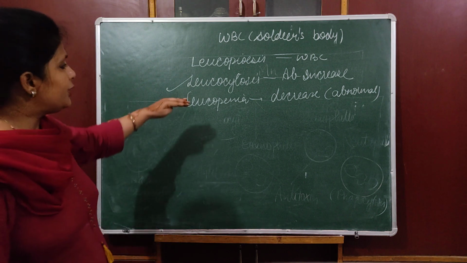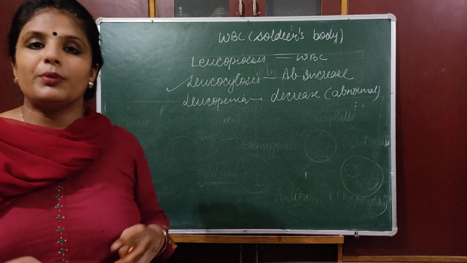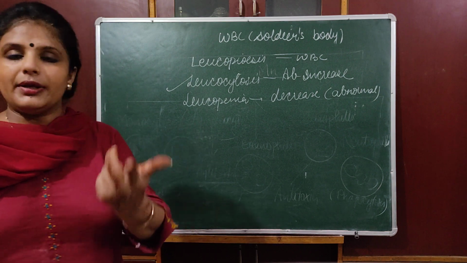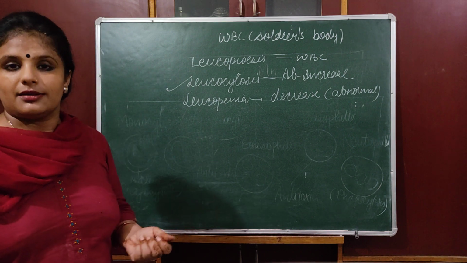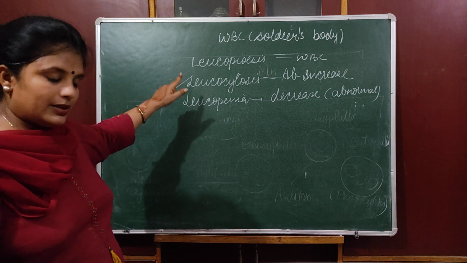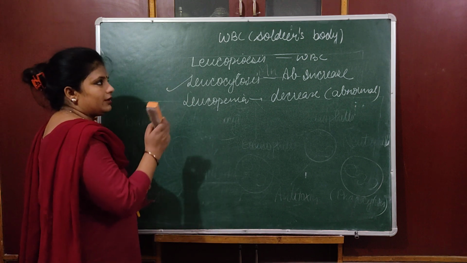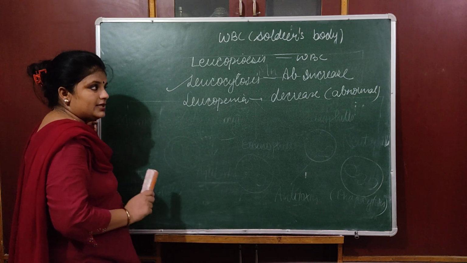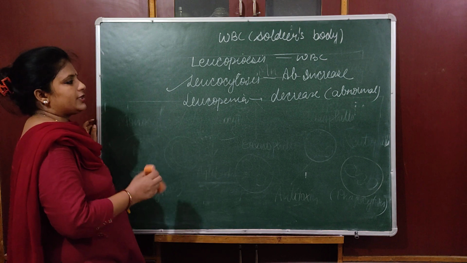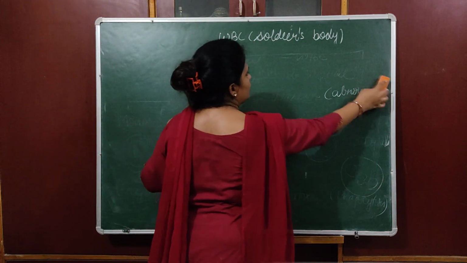And moreover, if more leukocytes form, then it forms a kind of tumor, that is leukemia disease, that is a kind of cancer. Okay, so that's not good. Yes, that's true that when you have some infection, that time WBC count is increased, but excess of everything is bad. If it is abnormal increase, then definitely it's not good.